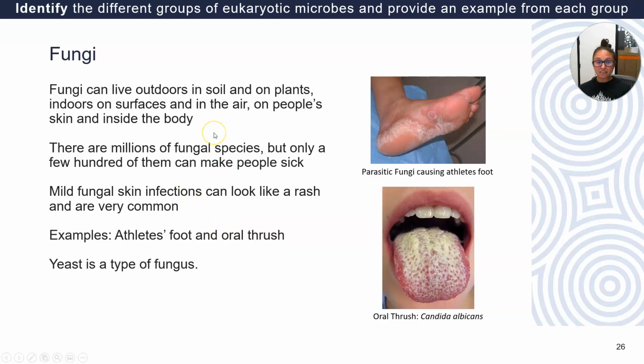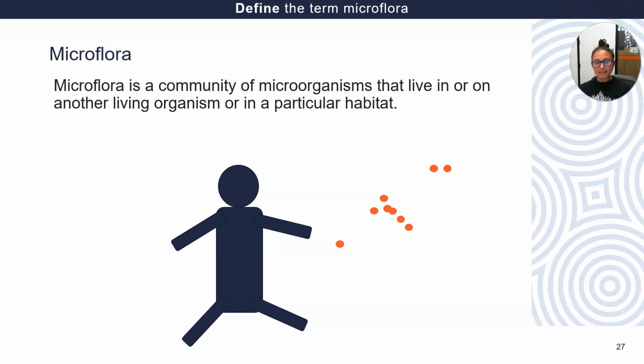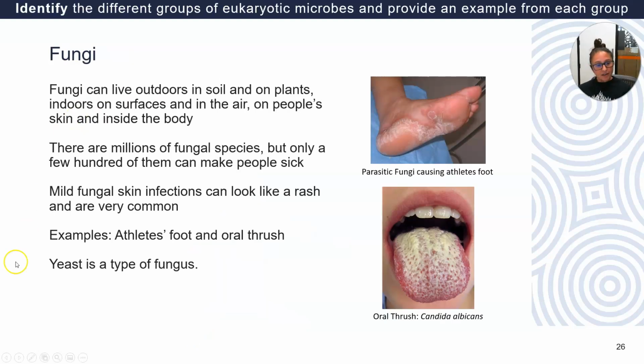So we need different drugs. We can't give someone an antibiotic to kill off a fungus because an antibiotic is designed to kill bacteria. We need to give them an antifungal. You can't give someone an antifungal who has a viral infection. We have to give them an antiviral drug. All right. So now that we know all of the different kinds of microorganisms, we could probably go on to the next section.